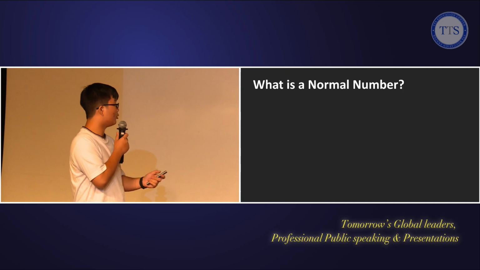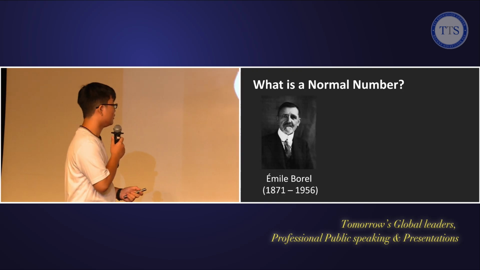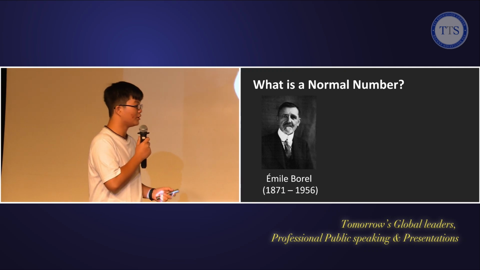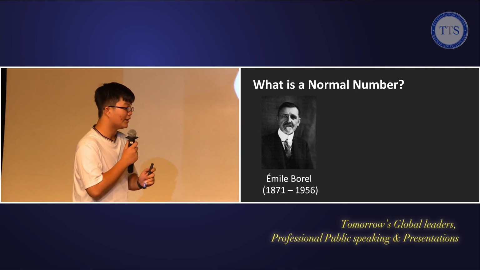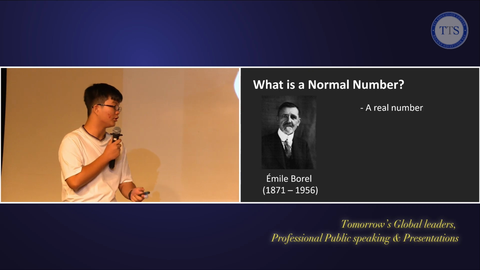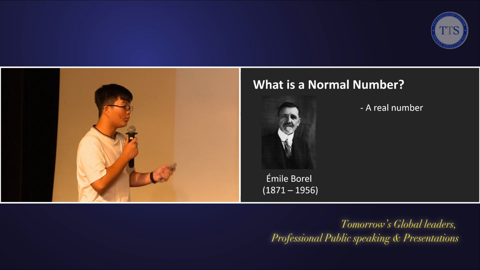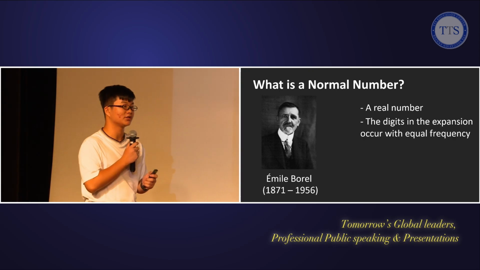Now, what is a normal number? The concept of a normal number was invented by this gentleman, Emile Borel, who is a French politician but also a mathematician. He invented the normal number in 1909. Now basically, a normal number is a real number. A real number is like any number you can think of. And a normal number has an expansion where the digits in that expansion will occur with the same frequency.